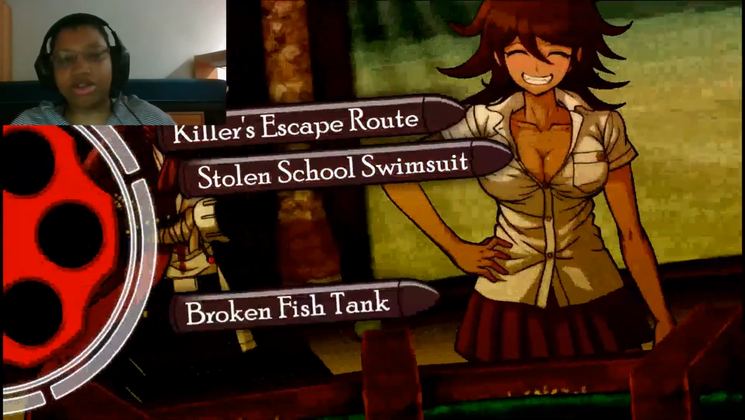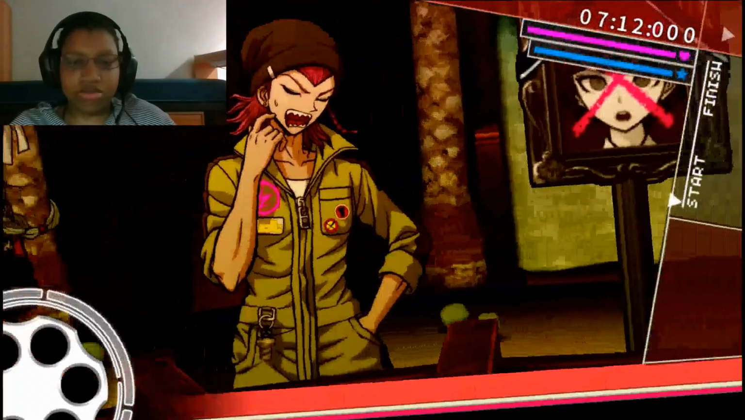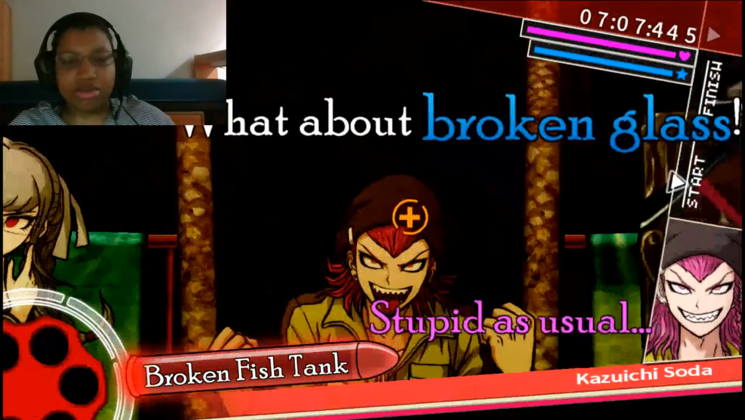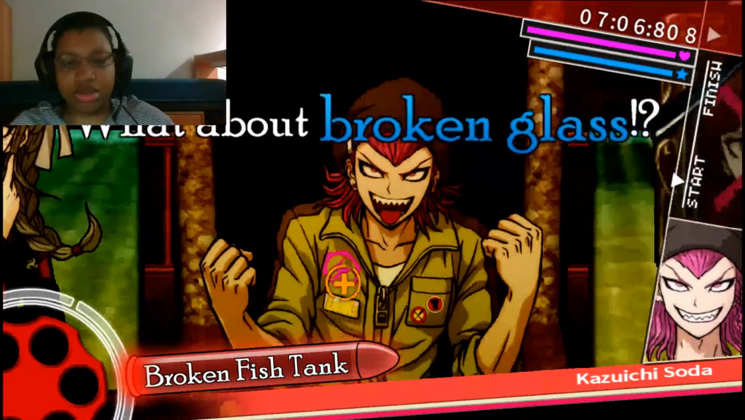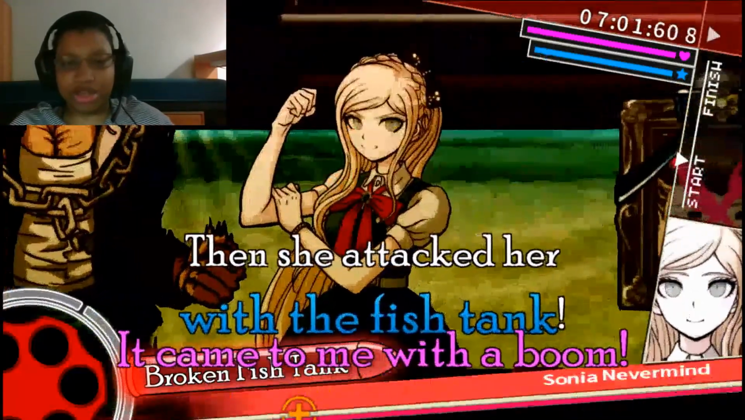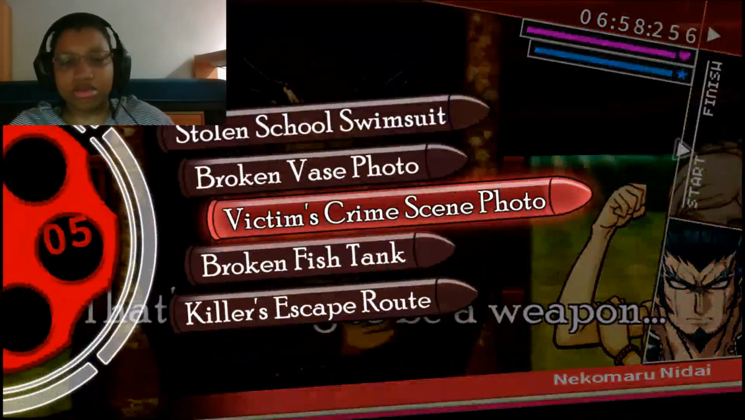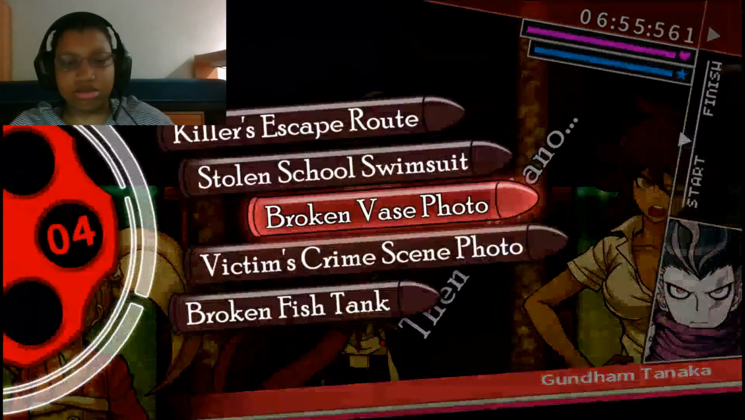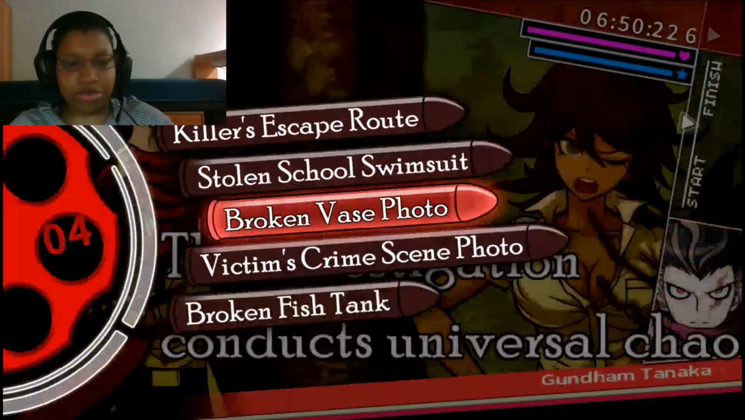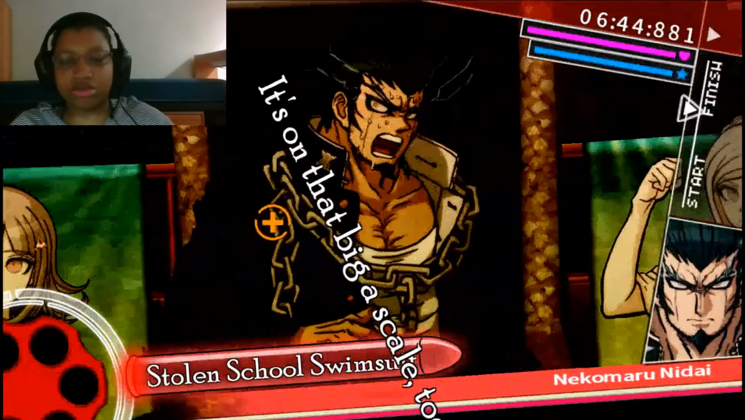Okay. So Gundam has a special ability if we can get all of his hope crystals. A weapon inside the music room, huh? What about broken glass? Isn't the cause of death a blow to the head? Right, broken glass wouldn't make any sense. You talked to her fish tank. No, that's too big to be a weapon. Then the piano? That's not right. The escape route, seen photos, broken base are not relevant. The investigation conducts universal chaos. I guess it's on that big a scale too. School swimsuit is the one I need.